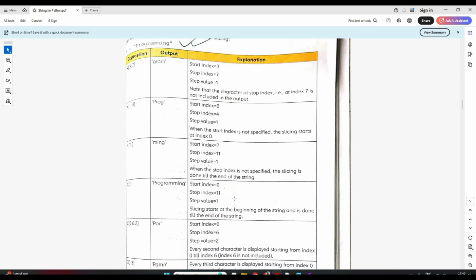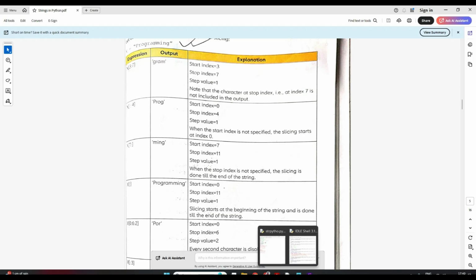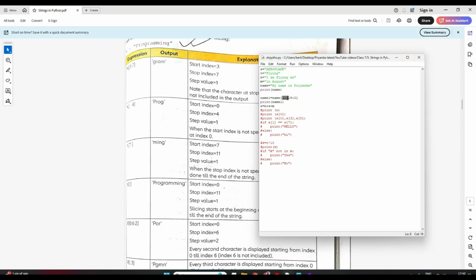Is it clear? Any doubt, anything? No? Now let's try to understand a few of the examples given for slicing. Now remember one thing more, students: all these 3 parameters are optional, not required. If you don't give anything, they will take start as default 0, stop will be by default the last index of your string, and step will be your default 1.